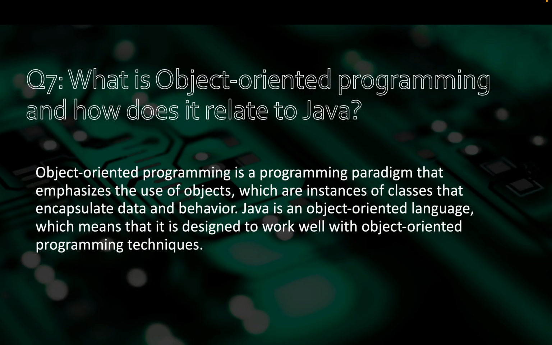Question number 7. What is object-oriented programming and how does it relate to Java? Object-oriented programming is a programming paradigm that emphasizes the use of objects, which are instances of classes that encapsulate data and behavior. Java is an object-oriented language, which means that it is designed to work well with object-oriented programming techniques.